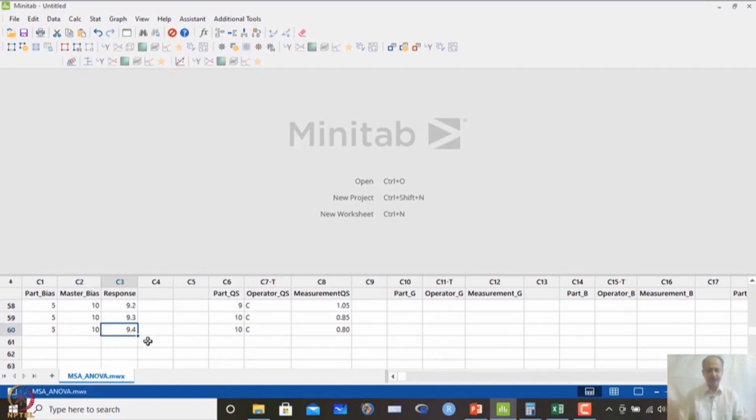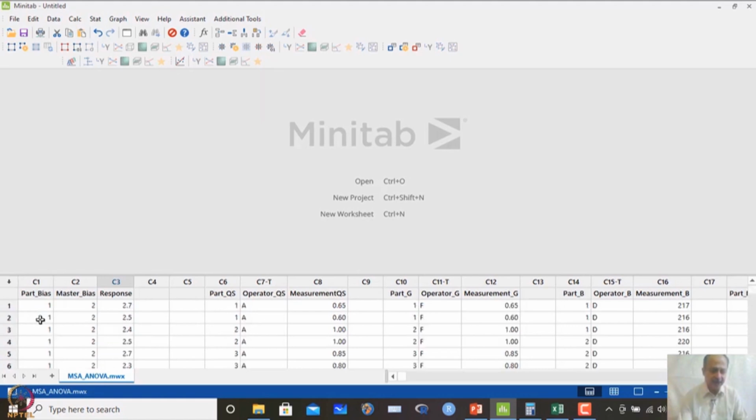Okay. So, I am doing the bias and linearity study together. MINITAB gives you overall readings, and we can make conclusions based on that. You have to remember, every part is measured. There is a master value for these parts, and the response is collected from a specific operator. We are not changing the operator over here.